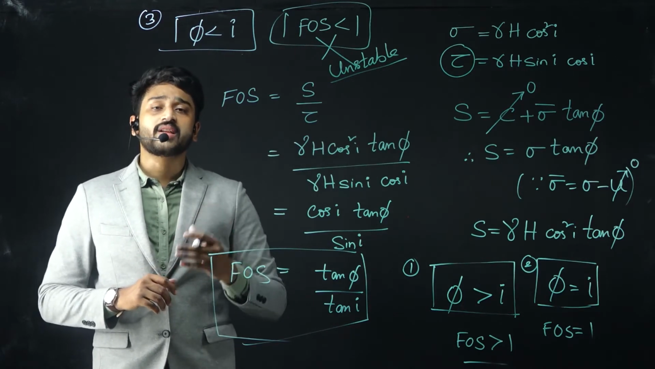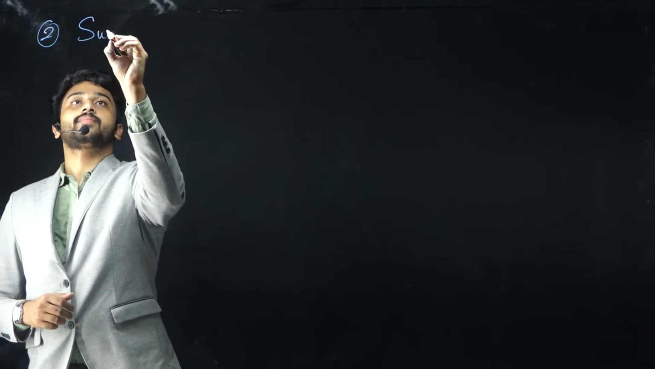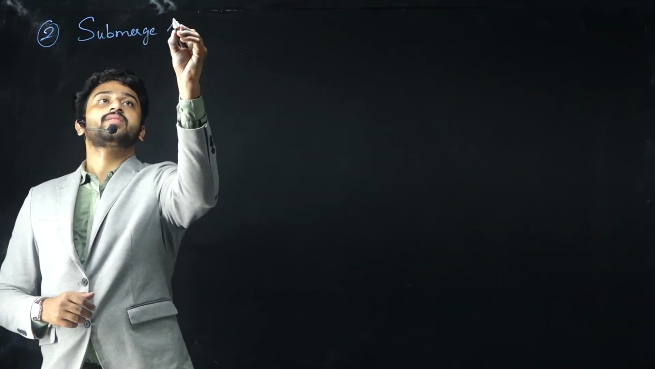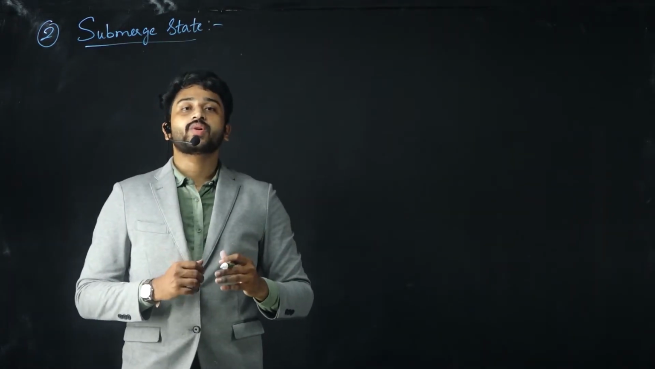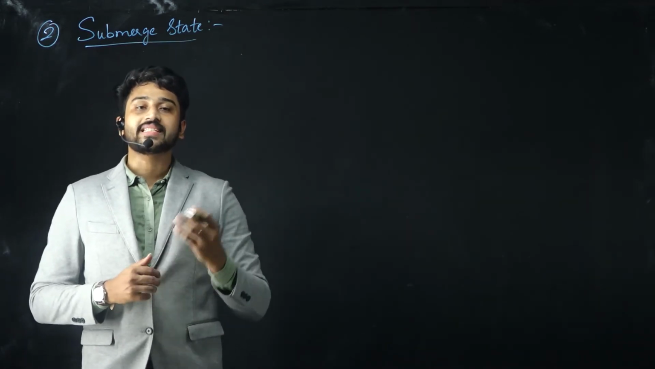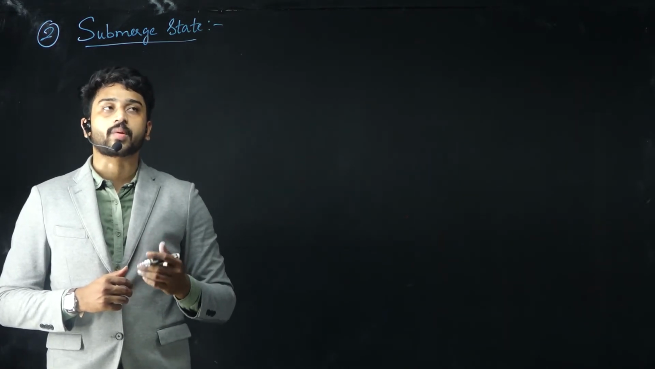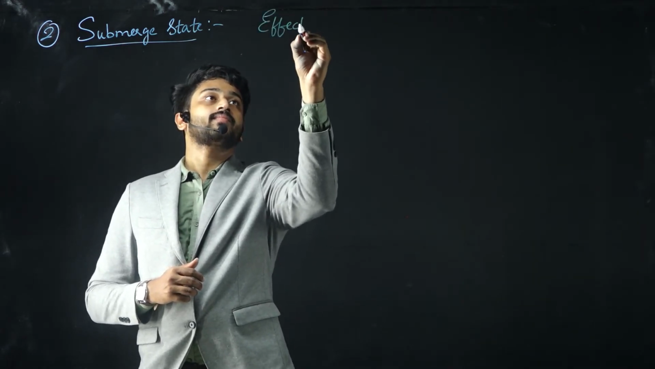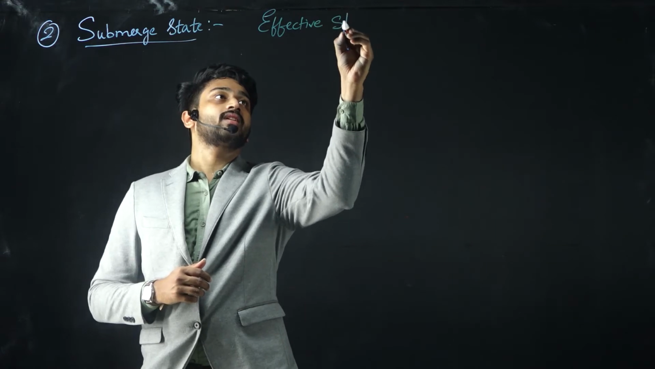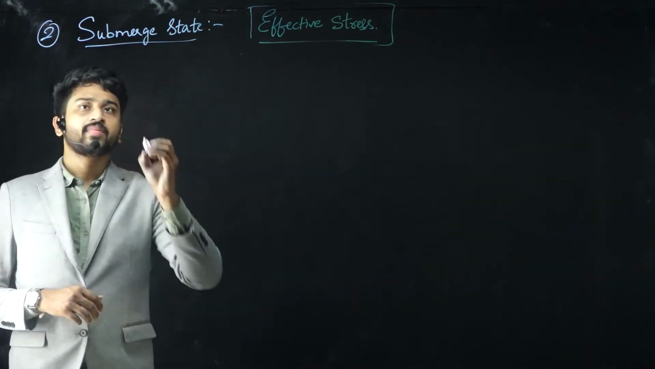Now let us look at the other case, that is the submerged state. Coming to the second case, when the soil is submerged, we need to consider the effect of pore water pressure. Since water is present in the entire voids, we need to consider the effect of pore water pressure, and instead of sigma, the total stress, we have to consider the effective stress here.